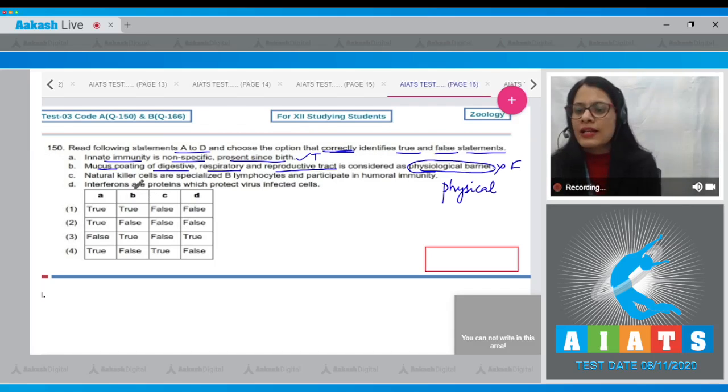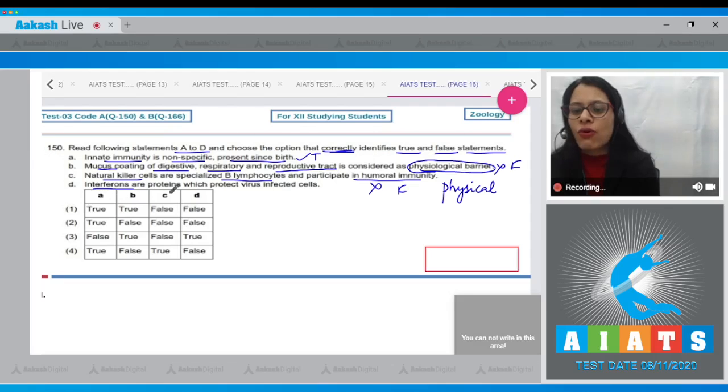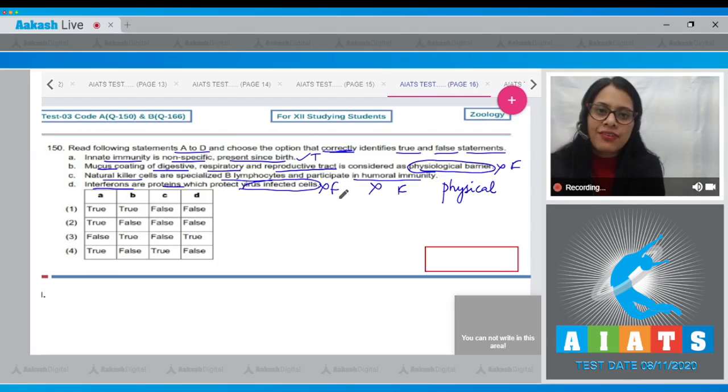The next statement is natural killer cells are specialized B lymphocytes and participate in humoral immunity. This is also an incorrect statement. It is a false statement because NK cells act as cellular barriers like PMNL and monocytes. The last statement given is interferons are proteins which protect virus-infected cells is also incorrect. This is also a false statement because these proteins protect non-infected cells.